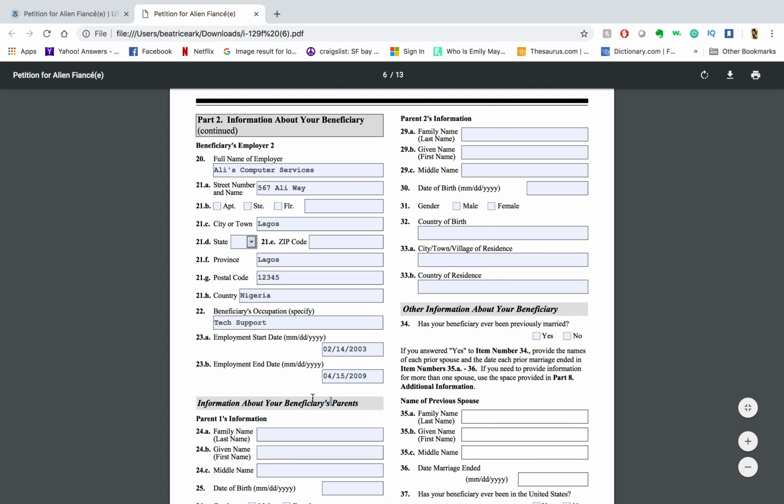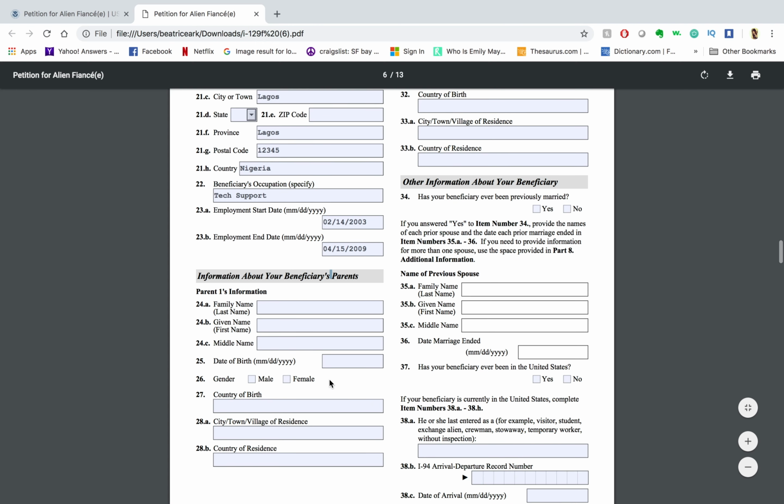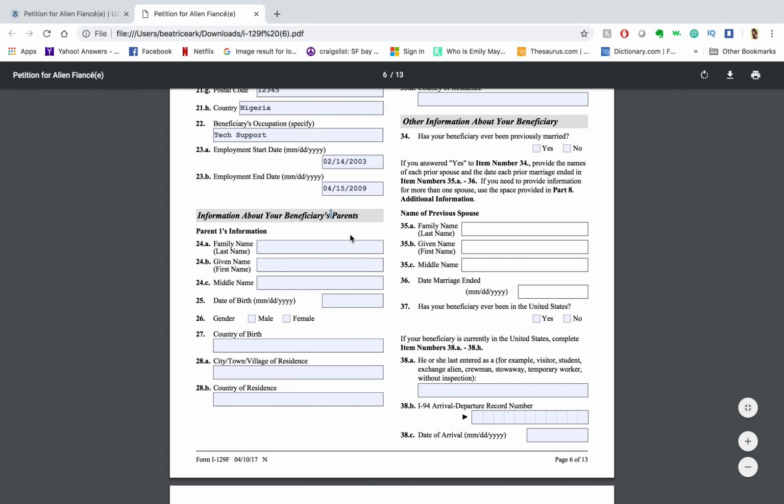Okay. So, and then they go on to the information about the beneficiary's parents. Put in the dad, birthday, he's a male, obviously. We're gonna just stick to Nigeria since it makes the most sense. It still leaves it vague.